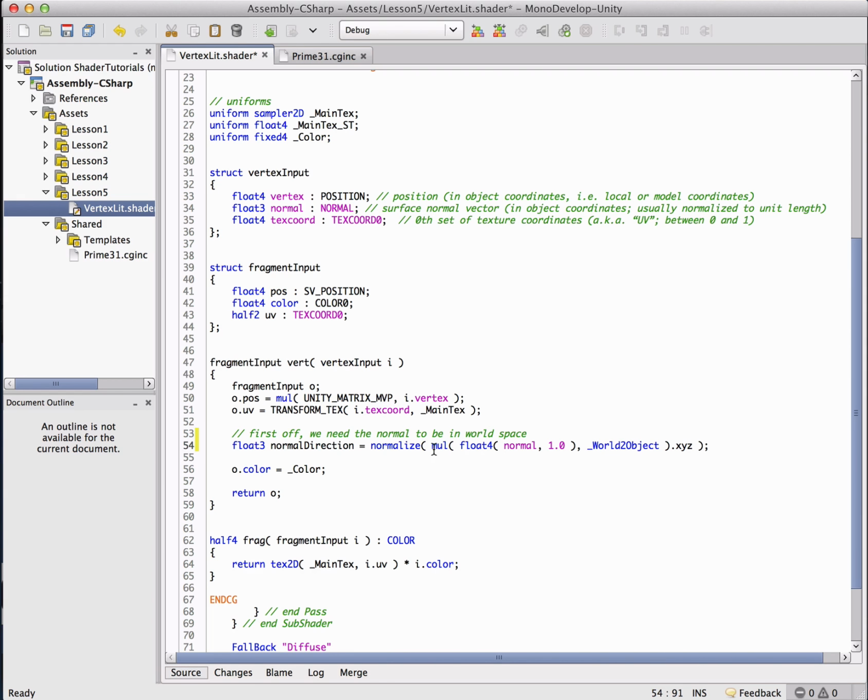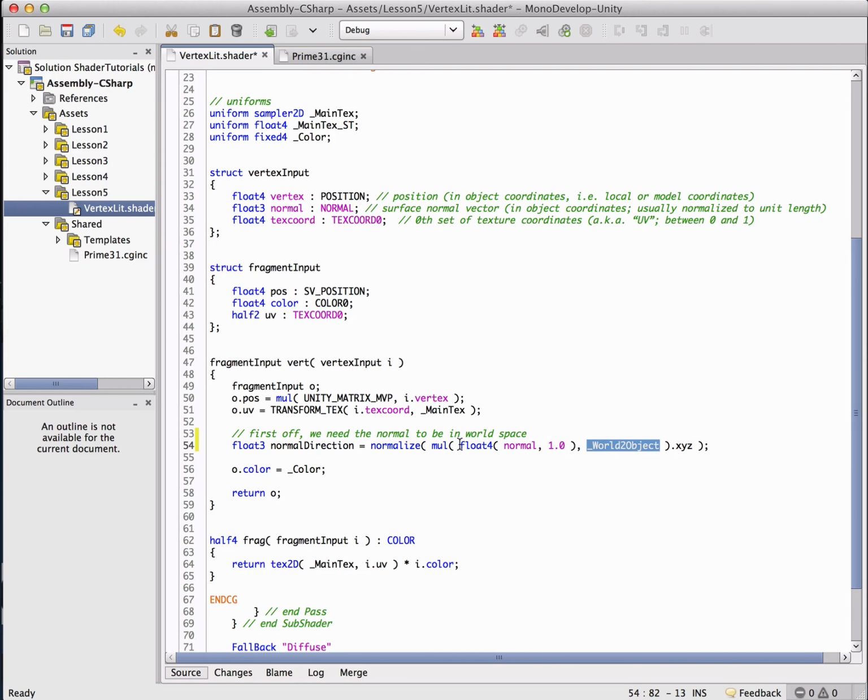So what we're doing here is first we're taking this normal, which is actually just a float 3, and we need to multiply it by our world to object matrix. This is one of the Unity magic variables. It's automatically populated for you.